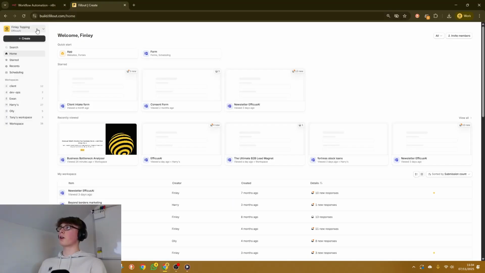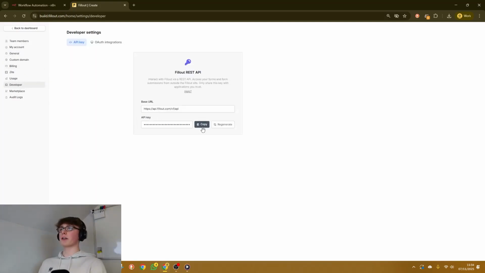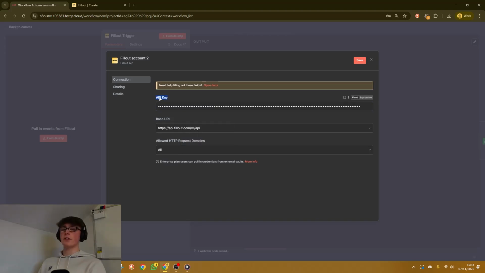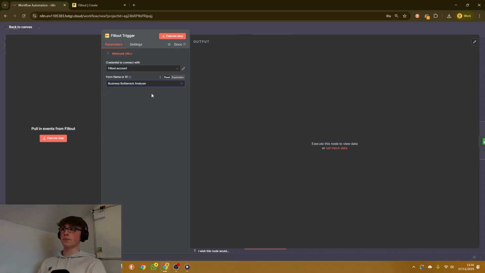On Fillout, you want to come and click up here and then come down to settings. When you're inside of settings, you want to go to developer. Then your API key will just be sat here. Copy that, come back, paste that into the API key field here, and then just hit save. Then on this drop down, all of your forms will be appearing. Just simply select the one that you just built and then it's connected.